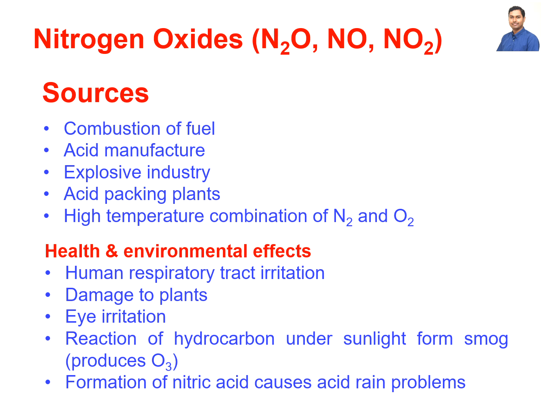Here are some health and environmental effects of these nitrogen oxides. Human respiratory tract irritation can be caused by these gases. They can damage plants and cause eye irritation. The reaction of hydrocarbons under sunlight forms smog, and it produces ozone. The formation of nitric acid causes acid rain problems.